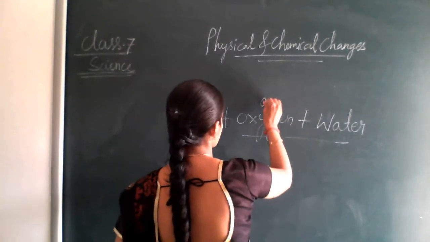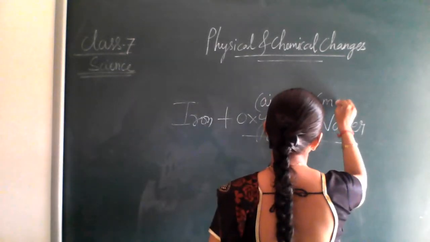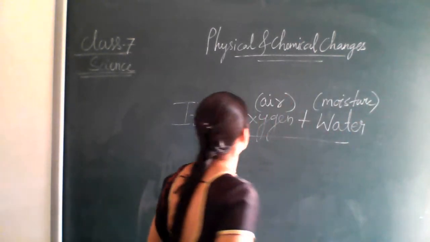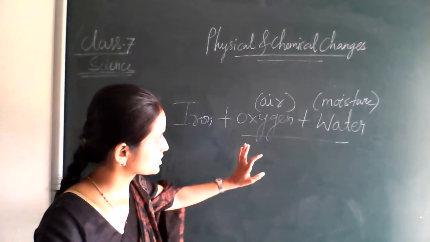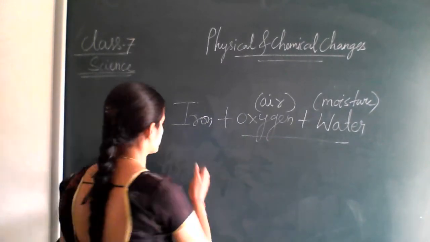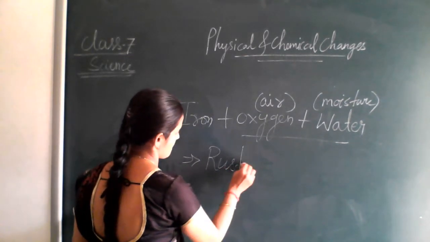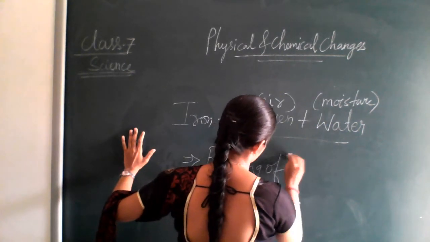Oxygen is present in the air, right? Water, moisture. So when your iron comes in contact with the oxygen and moisture, you have the rust. We can say rusting of iron will take place.